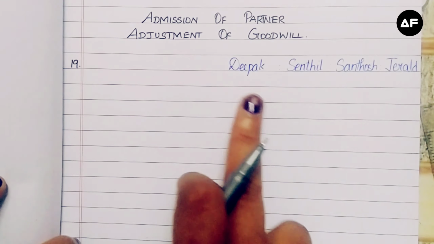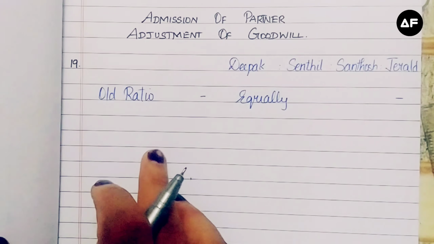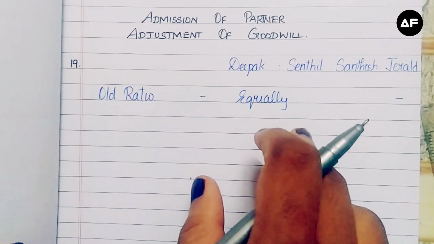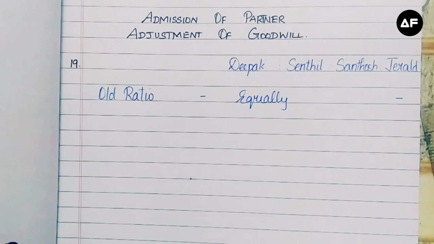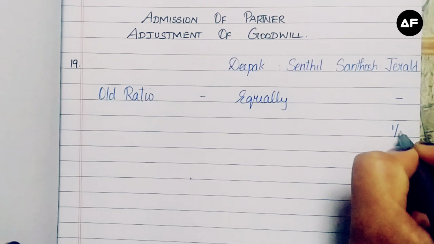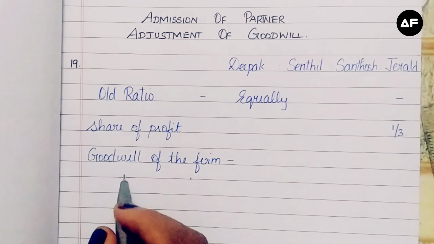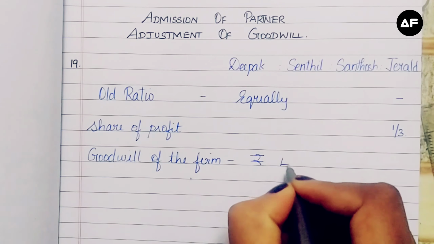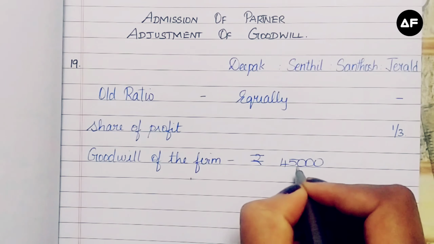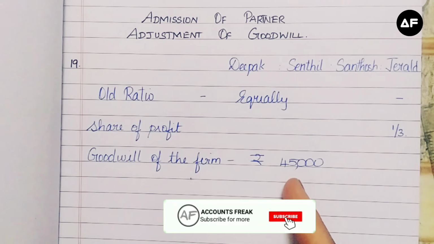So according to the sum, the four partners are Deepak, Senthil, Santosh and Gerald. The old ratio is going to be equal because they share the profits and losses equally. Now they're going to admit Gerald into partnership with 1/3 of the profit. So Gerald's share is 1/3. In this sum, the goodwill of the firm, that is the total value of goodwill of the firm, is given as 45,000. When comparing with the previous sum, that is sum 18, the 18th sum had the value of goodwill for the new partner alone.